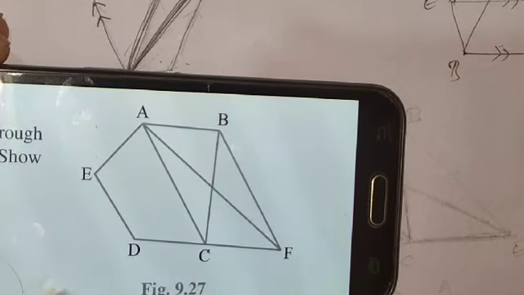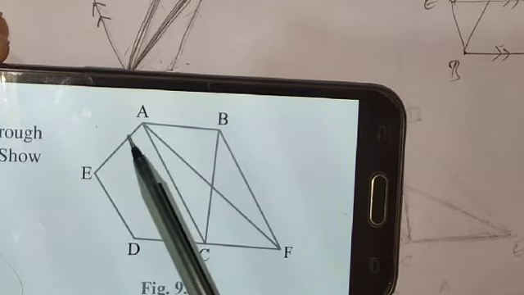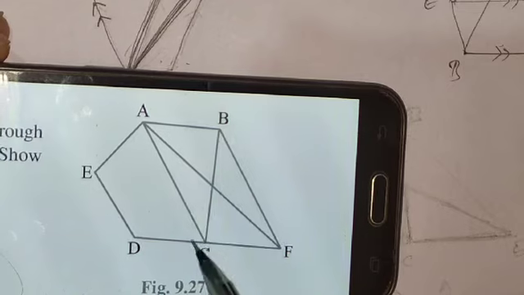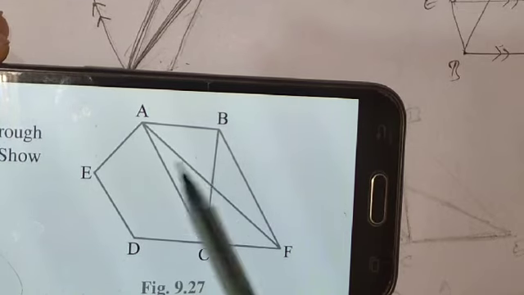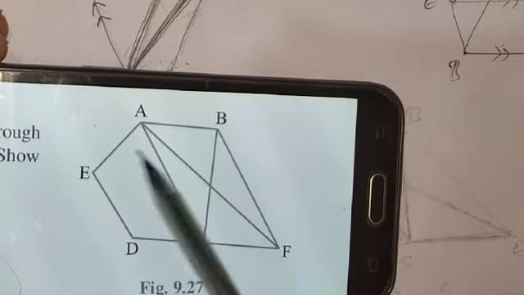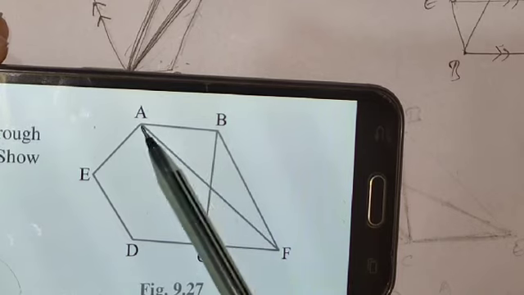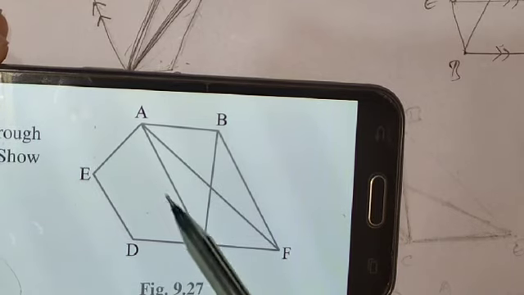How? Just observe the figure. In ABCDE, ACDE is common, and the area of triangle ABC is the other part. In the quadrilateral AEDF, ACDE is also common, and ACF is the other part. We have already shown that triangle ABC is equal in area to triangle ACF.